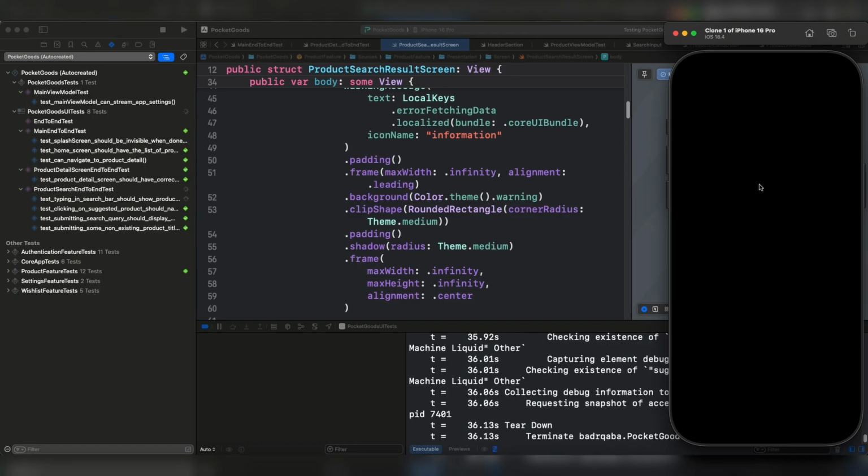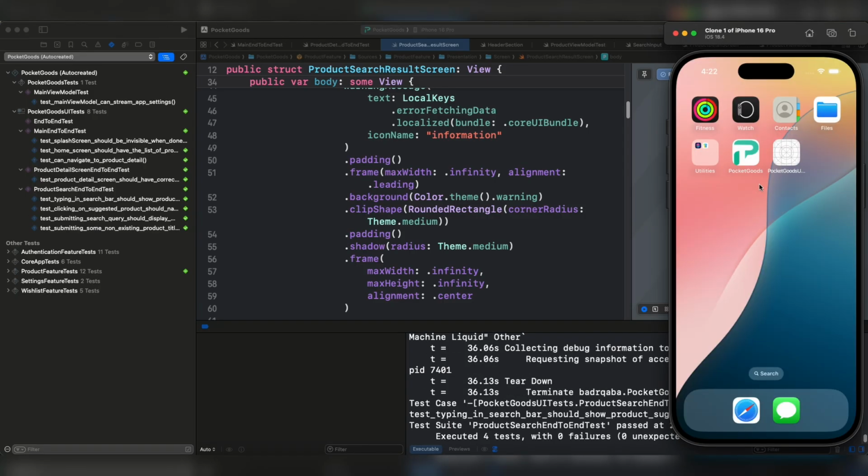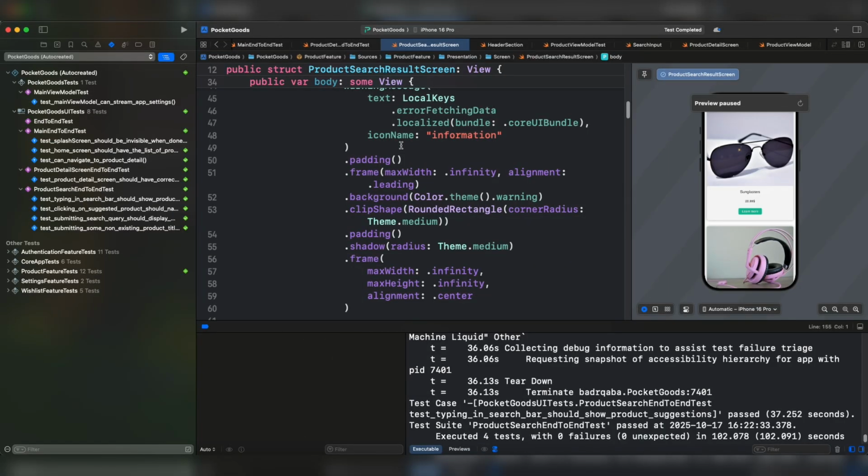I don't know if you have noticed, but under the search results screen, I have seen a brief appearance of the warning message. I think that I'm going to stop the video here. For the next video, I'm going to continue the rest. I hope you have learned something new. See you in the next one, and happy coding.